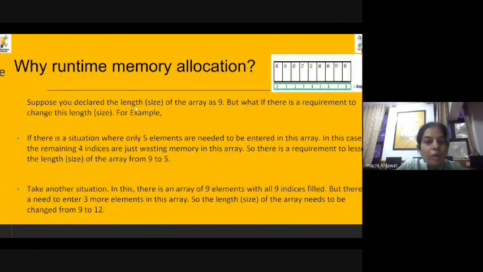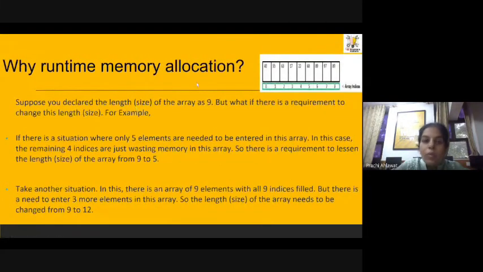Then you can use dynamic memory allocation. Why is this dynamic or runtime memory allocation important? Let us understand this with the help of an example. Here I have taken an array whose length is 9. That means I can store 8 characters into it and then a null character, right? So the length is 9 over here.